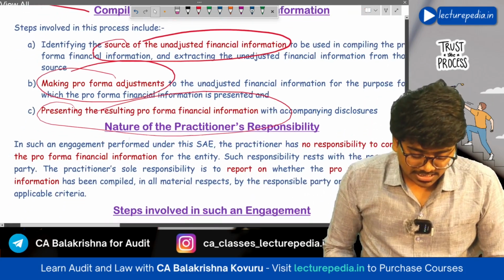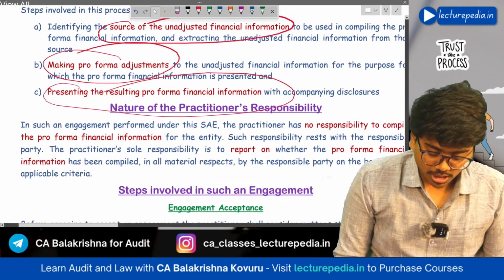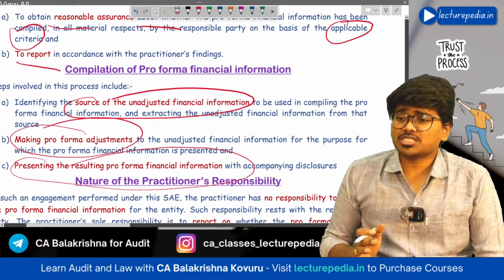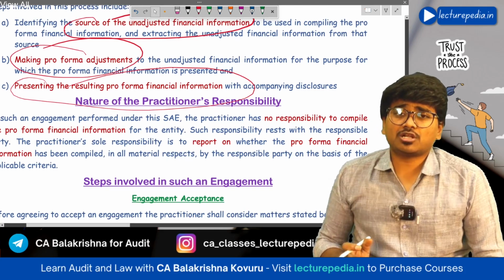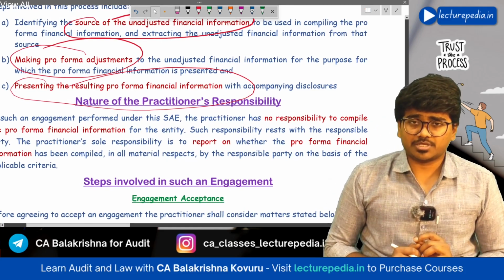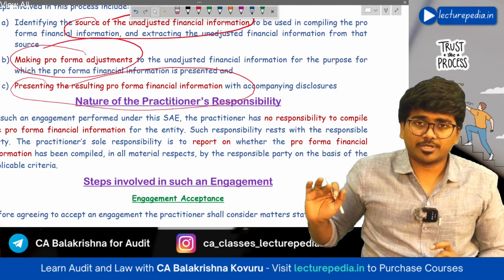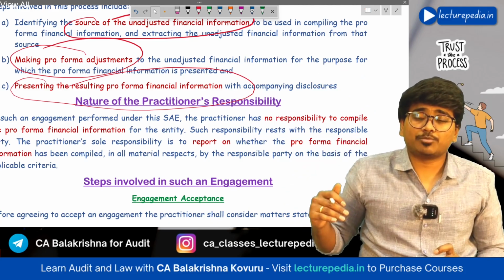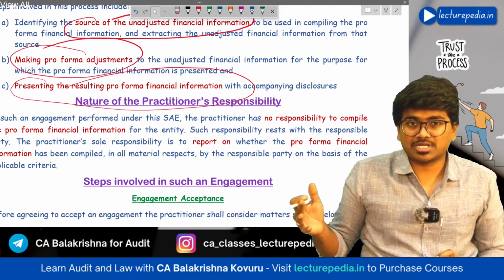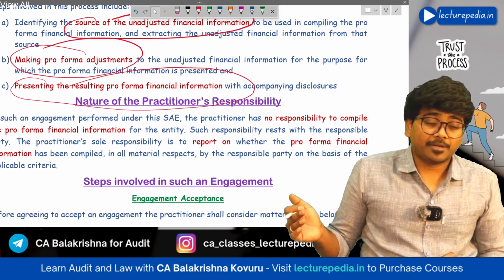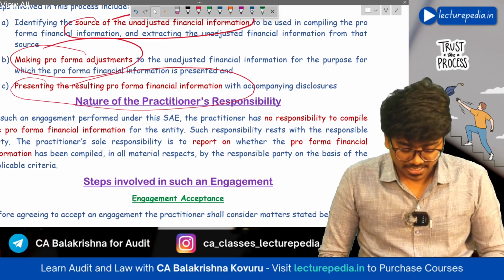Now, the nature of the practitioner's responsibility. The practitioner is not responsible for preparation of pro forma financial statements. Management is responsible for preparing pro forma financial information. The practitioner is responsible only for providing an opinion or assurance on whether the pro forma financial statements are prepared as per applicable criteria or not.